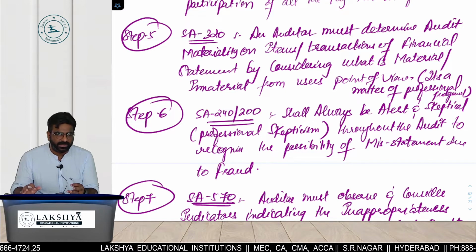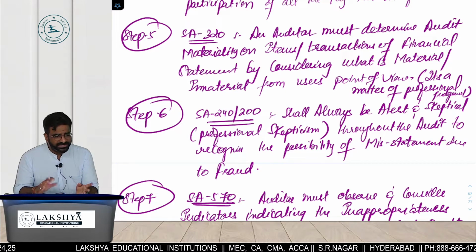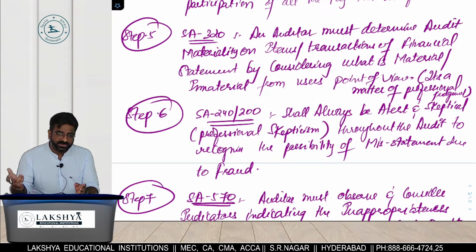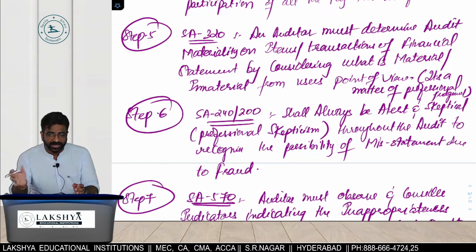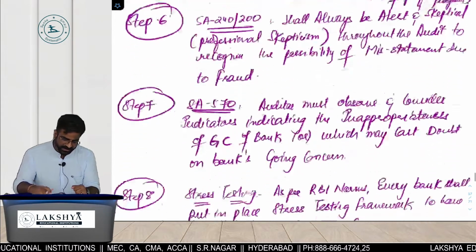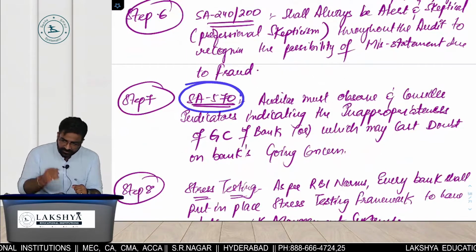What do you mean by skeptical? Questioning mind or suspicious mind? Not suspicious. You will turn it into suspicious when you come across any fraud and error. To have a questioning mind, but not a suspicious mind. Then we will follow SA 570.